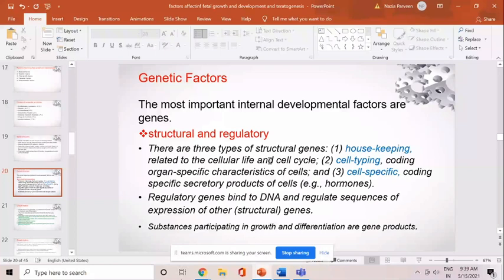Cell typing genes are responsible for coding organ specific characteristics of the cell, and cell specific genes are responsible for coding specific secretory products of the cells, like hormones. Regulatory genes are those genes which bind to the DNA and regulate the expression of the other structural genes. So these are the regulatory genes which regulate the expression of all the structural genes.